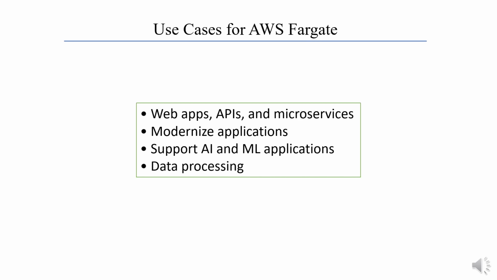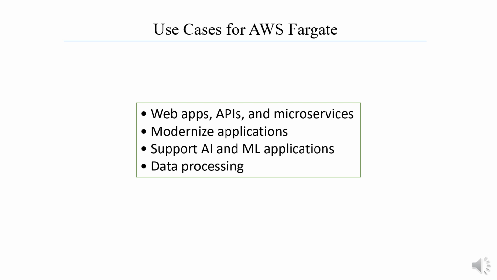Now let's talk about use cases for AWS Fargate. AWS Fargate supports the following use cases which cover the needs of a broad spectrum of customers: web apps, APIs and microservices, modernize applications, support AI and ML applications, and data processing. Let's elaborate on each of these use cases.